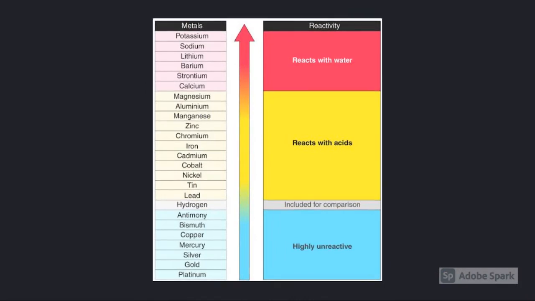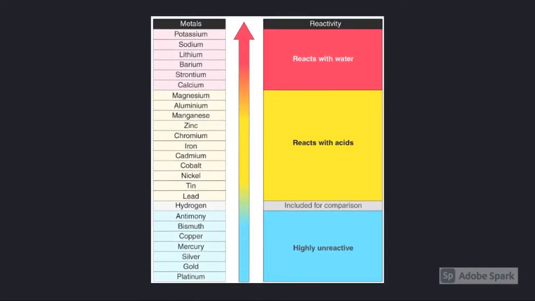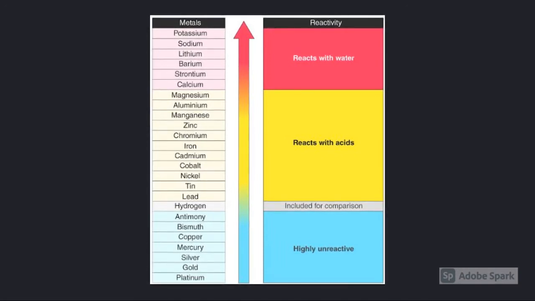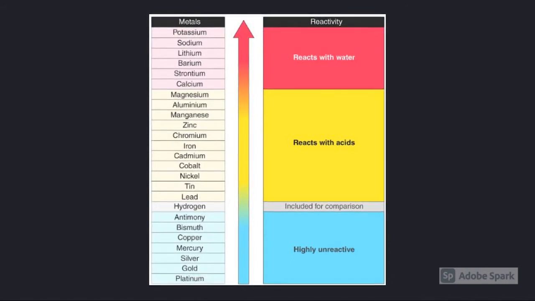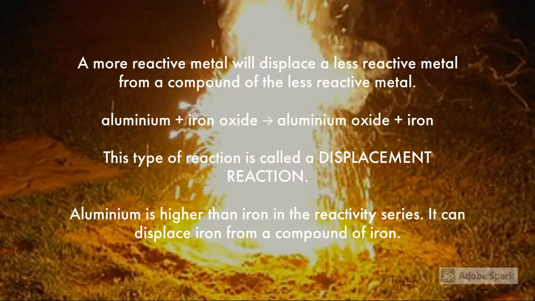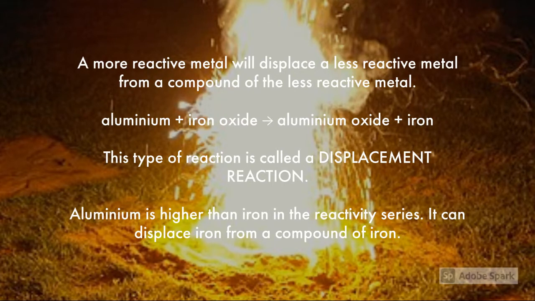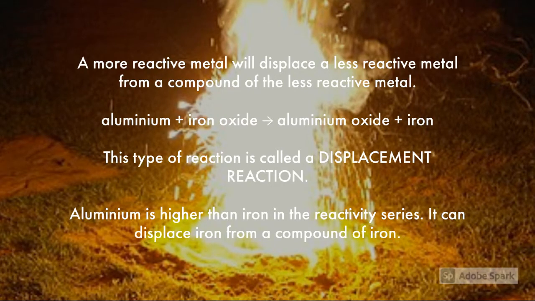Observing what happens when metals react with water, with acids, and with oxygen in the air helps place them in the reactivity series. Metals reacting with water form a metal hydroxide and hydrogen. Metals reacting with acids form a salt and hydrogen. Metals reacting with oxygen form a metal oxide. A more reactive metal will displace a less reactive metal from a compound of the less reactive metal.